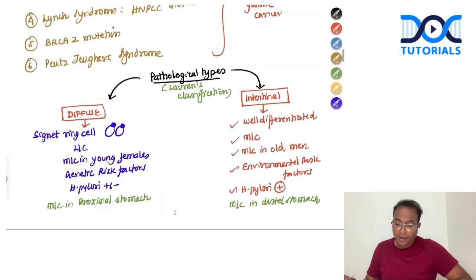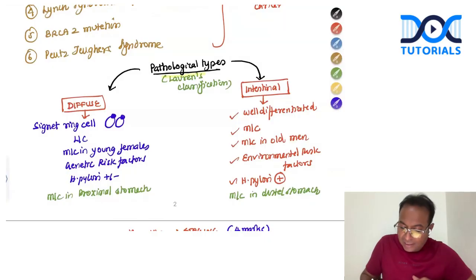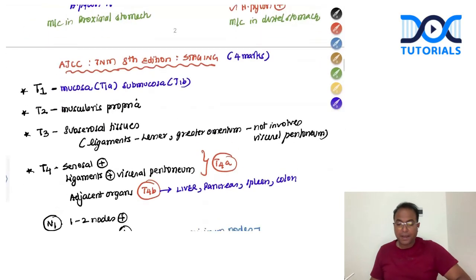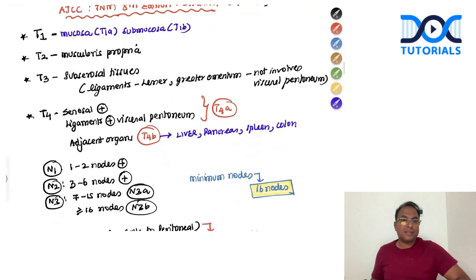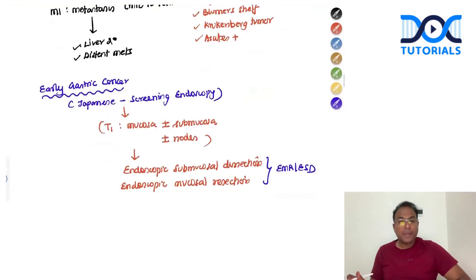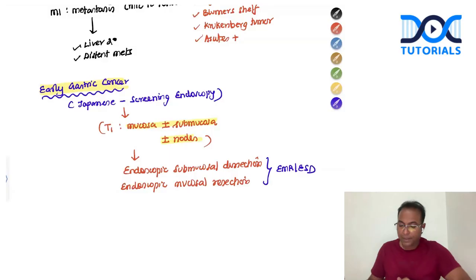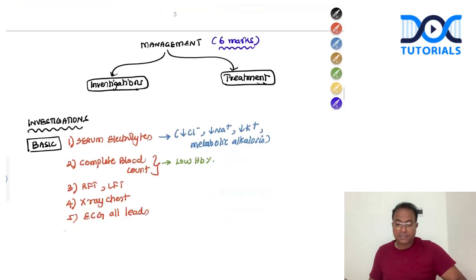And never forget, the Lauren classification is a pathological classification of gastric cancer. We have diffuse and intestinal. The commonest cancer we see in practice is intestinal. Diffuse is very rare and has a very bad prognosis. Intestinal has a comparatively good prognosis. Please write about the TNM staging. And for early gastric cancer, write a few points during the staging itself. It is nothing but mucosa with or without submucosa involvement, with or without nodes. So it is easily treated by simple surgery.